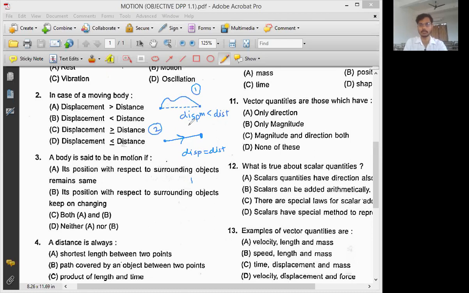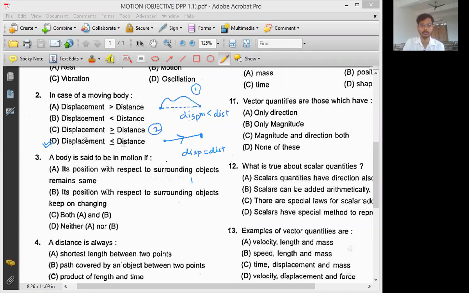So which option will we select? Now everyone reply in the chat box. Which option shall we select from these two conditions for the motion of a moving body? Which is the correct answer? Very good, Prajwal, Varun. Sir, here we shall select option D. Perfect. Option D. All of you gave the correct answer.